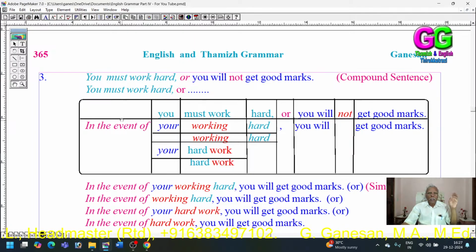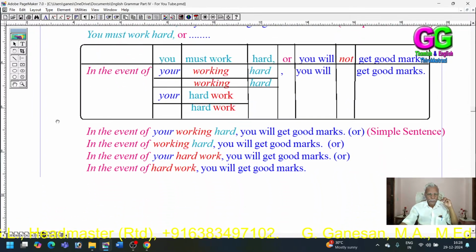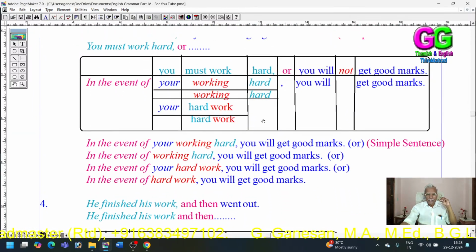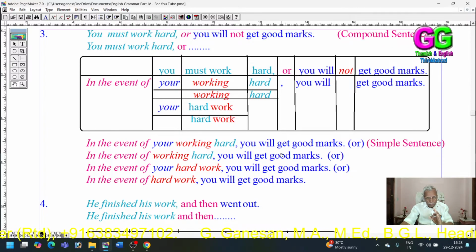So, you must work hard, or you will not get good marks, can be reduced into a phrase of the first clause. In the event of your working hard, or in the event of working hard, or in the event of your hard work, or in the event of hard work. Four ways. So this simple sentence can be converted in these four ways.